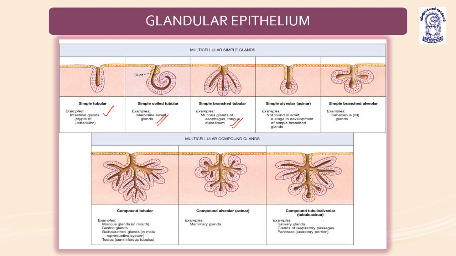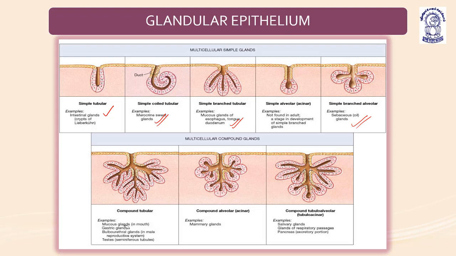Simple alveolar or acinar glands are not found in adults; they are a stage in the development of simple branched glands. Now, the simple branched alveolar, the example of which is the sebaceous gland or the oil gland.